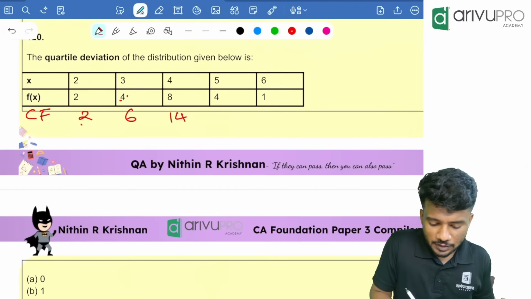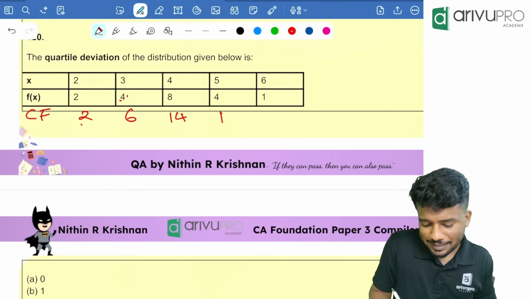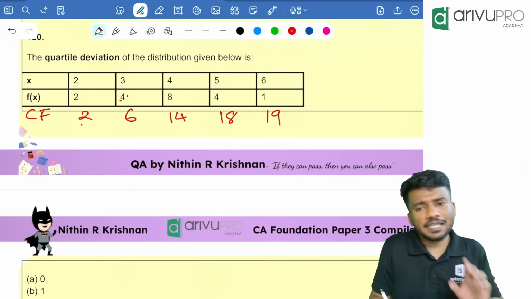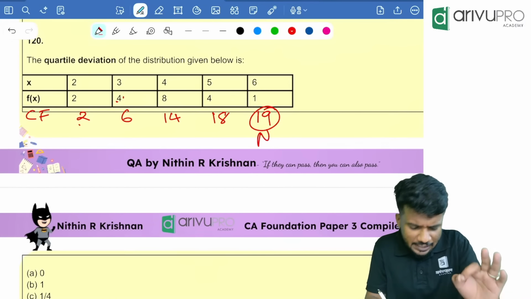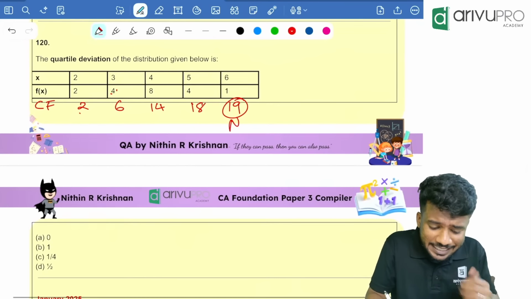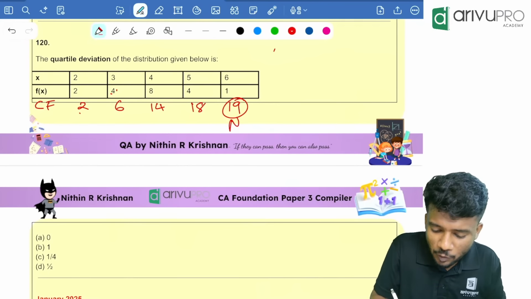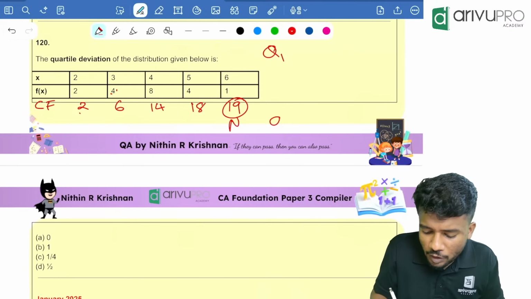2 plus 4, 6 plus 8, 14 plus 4, 18 plus 1 is 19. N value is 19. Complete N values are given over here, right? Yes. Now we need to find the quartile deviation. For that we require Q1 and we require Q3.